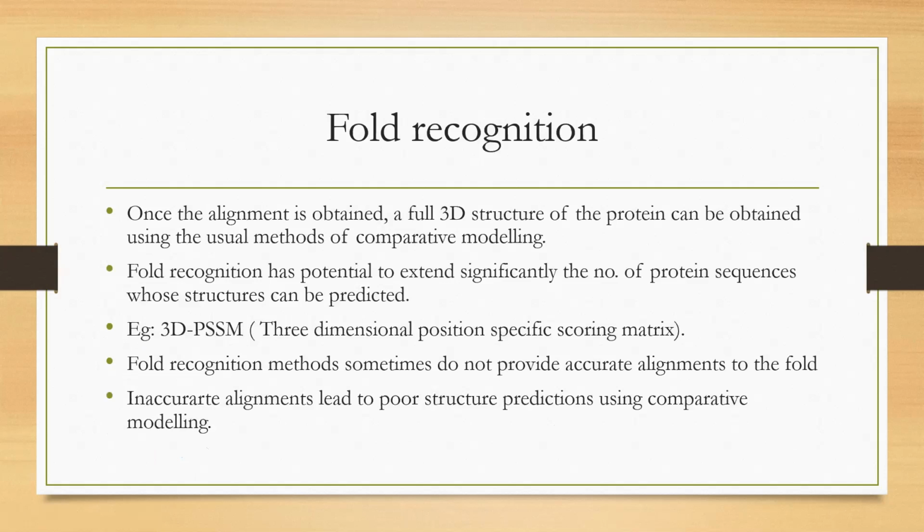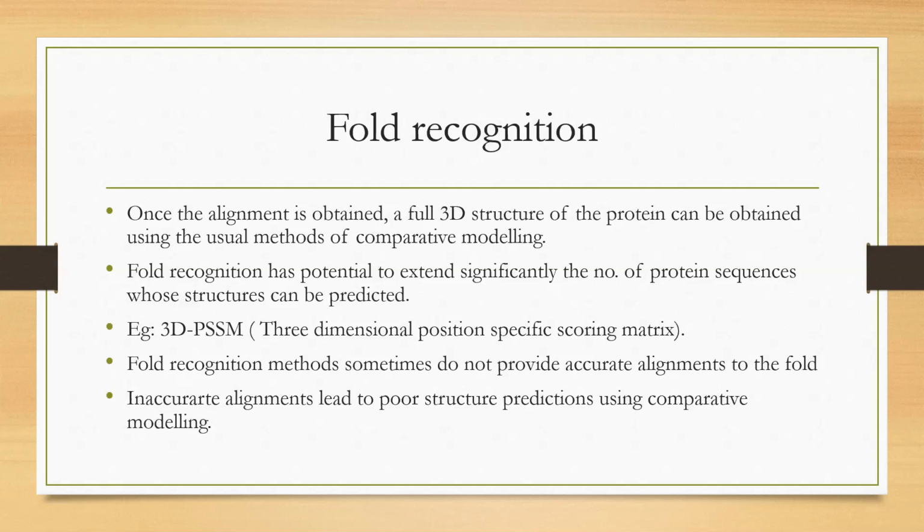Once the alignment is obtained, after identifying the distantly related proteins from the fold library, a full three-dimensional structure of the protein can be obtained using this fold recognition method just by applying the way we have carried out the method in case of comparative modeling.